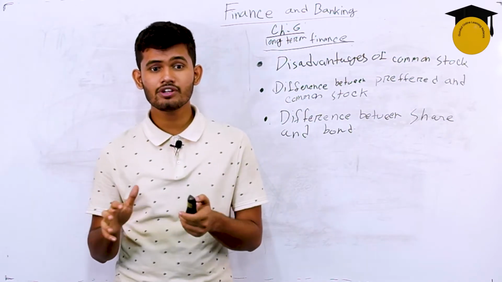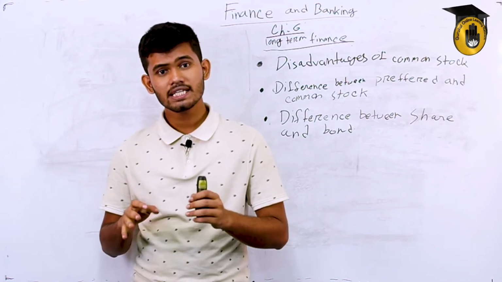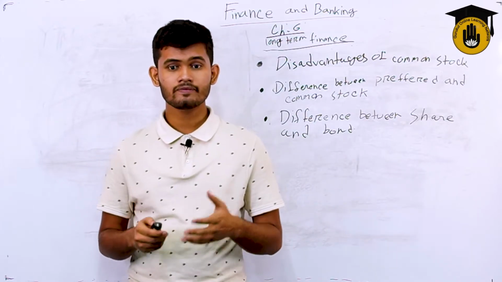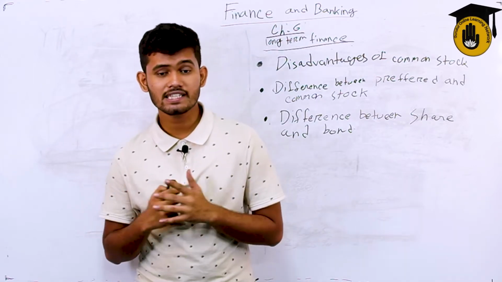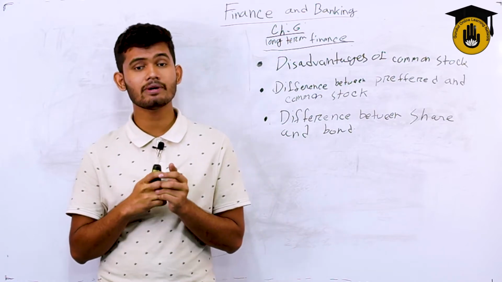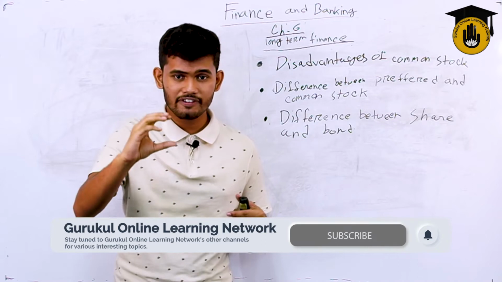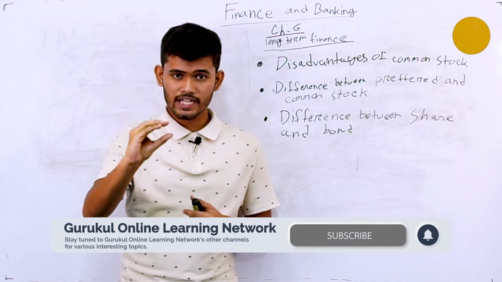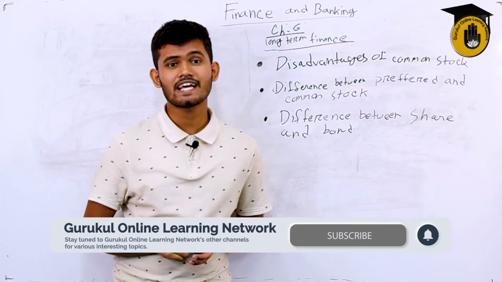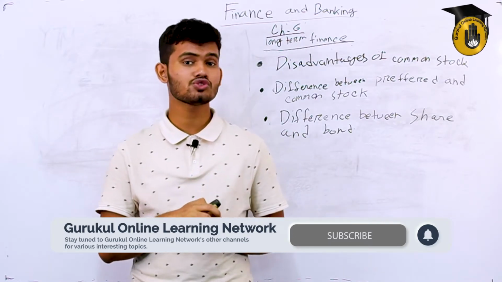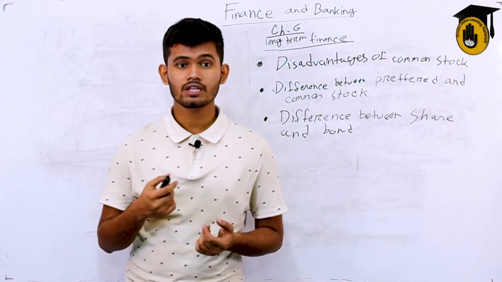After giving everyone money, sometimes their proportion is very low, sometimes they get an adequate amount of money. If there is nothing left for the common stockholders, they might come away empty-handed. As I said, when the money is being divided like this, sometimes it grows big, sometimes it becomes small, and sometimes it just vanishes in the blink of an eye. That's how sometimes common stockholders do not get anything at all, even if the company is in high profit.